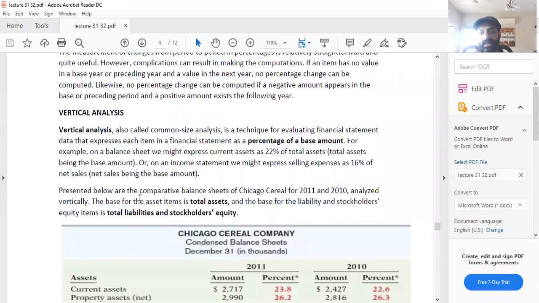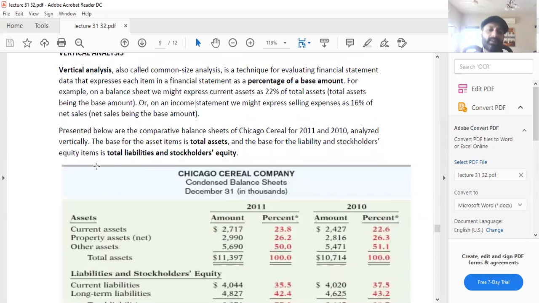Then we have vertical analysis. Vertical analysis is also called common size analysis. It is a technique for evaluating financial statement data that expresses each item in a financial statement as a percentage of a base amount. For example, on a balance sheet, we might express current assets as 22% of total assets, or on an income statement, we might express selling expenses as 16% of net sales.